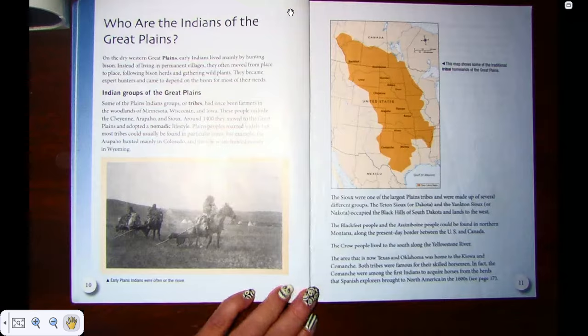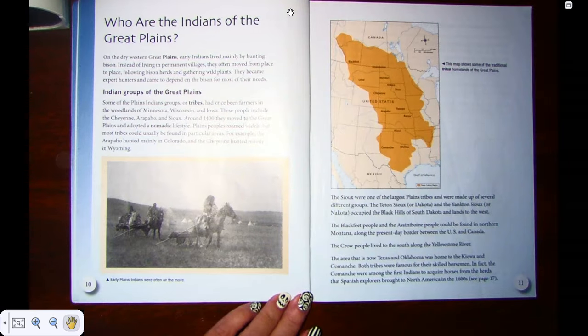Who are the Indians of the Great Plains? On the dry western Great Plains, early Indians lived mainly by hunting bison. Instead of living in permanent villages, they often moved from place to place. Following bison herds and gathering wild plants, they became expert hunters and came to depend on the bison for most of their needs.